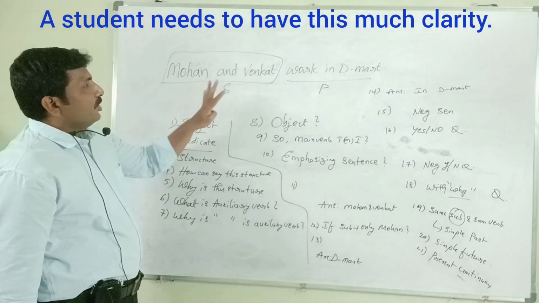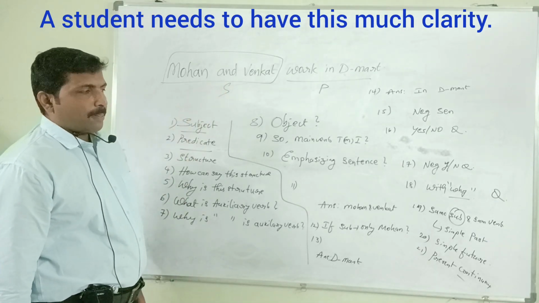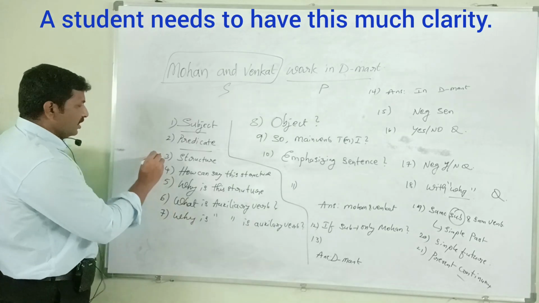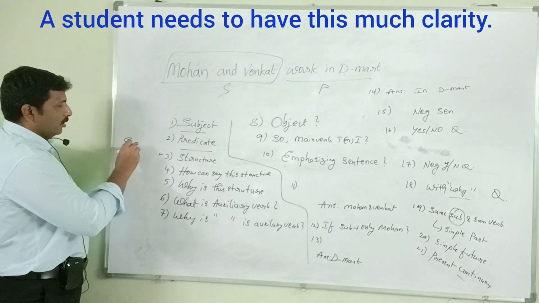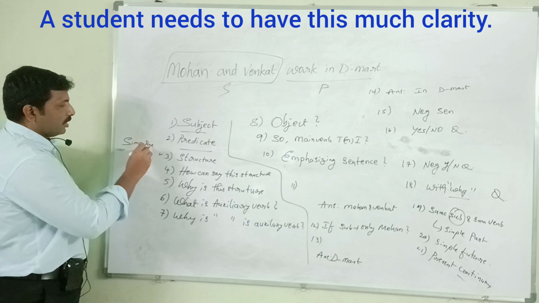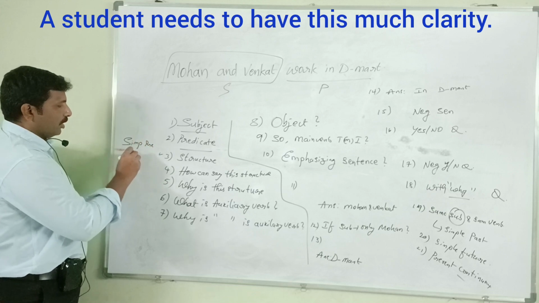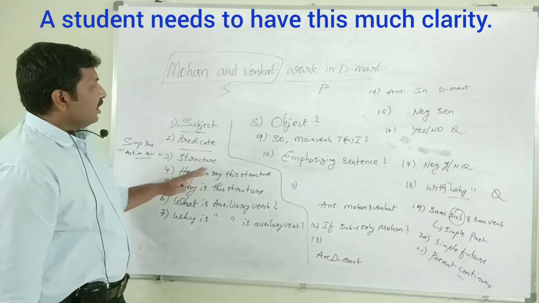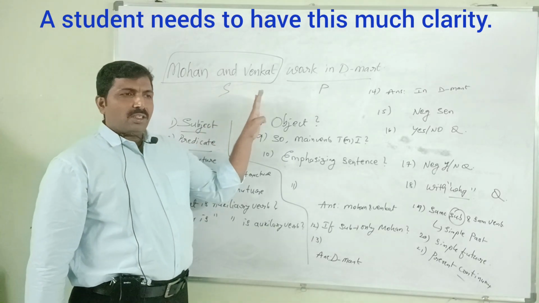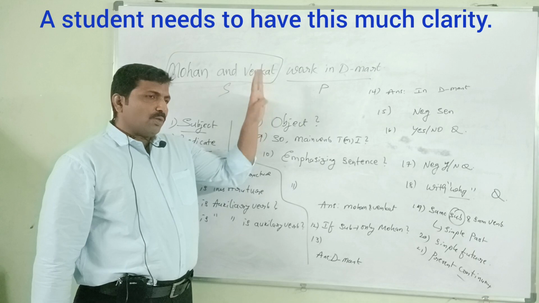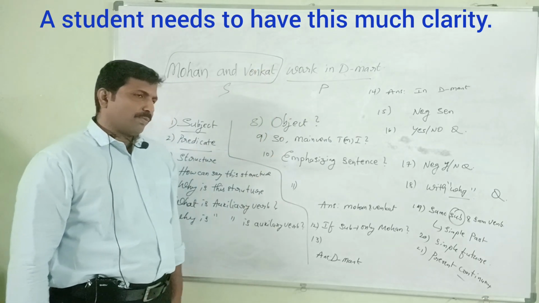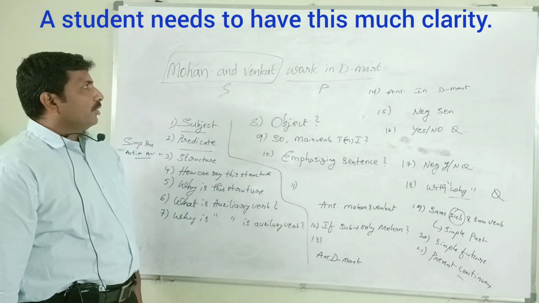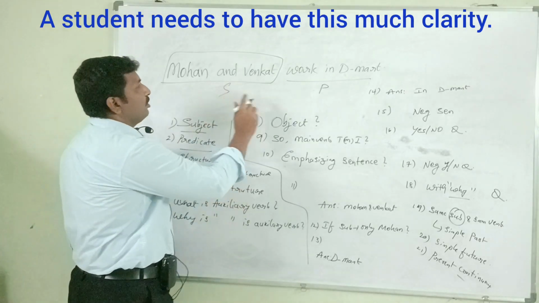The structure in the sentence: simple present action active voice. Simple present. Action active voice. Okay. How can you say this sentence is in simple present action active voice? How can you say that? Because there is V1 after the subject. After the subject, V1.